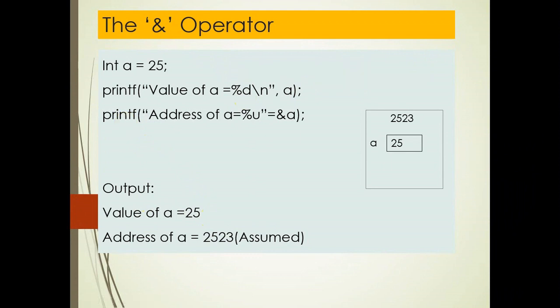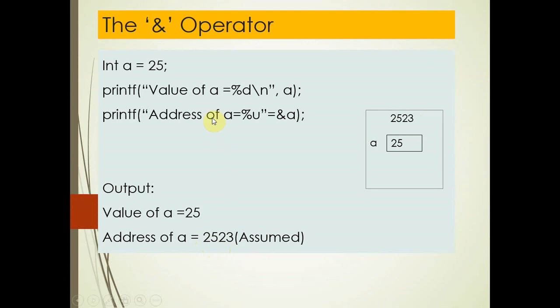In the next case, with this statement, I am going to print the address of a. When you write this statement, it will print the address of a. Here the address is 2523, and this value is just an assumed value, because the address is generated by the compiler automatically, so the user cannot predict the actual address.